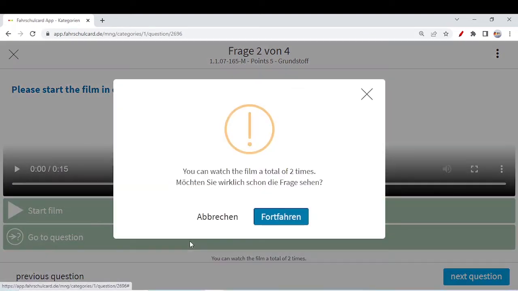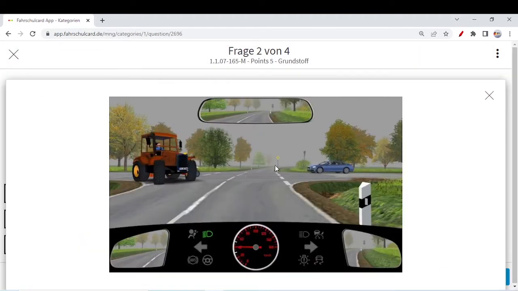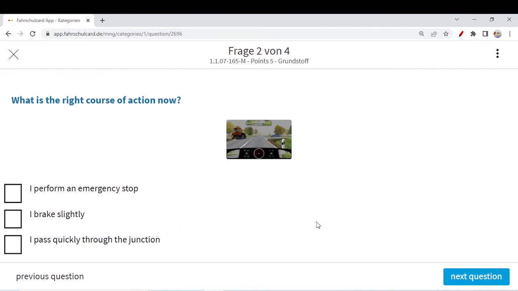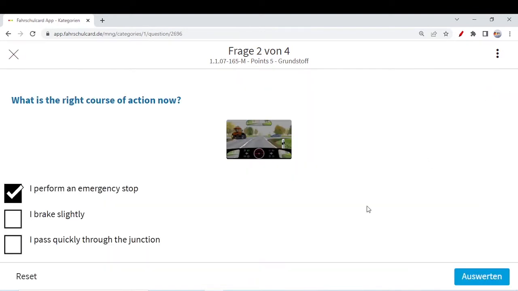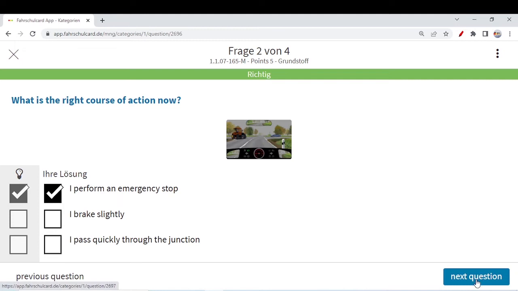Ideally you are on a Vorfahrtstraße, you have priority, you are on the priority road, but the problem is this motorcyclist is not taking care of this. So I perform an emergency stop. Brake slightly, no. Even passing quickly through the junction is not a possibility right now. Emergency braking, otherwise the motorcyclist will hit you. Emergency stopping is the only correct answer.